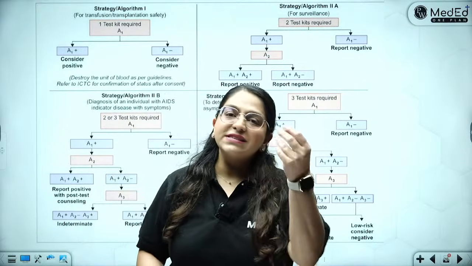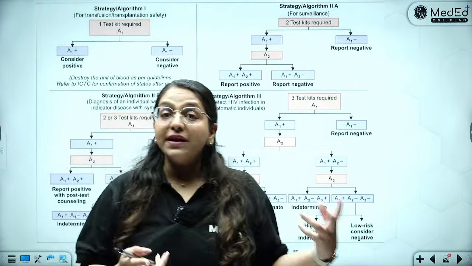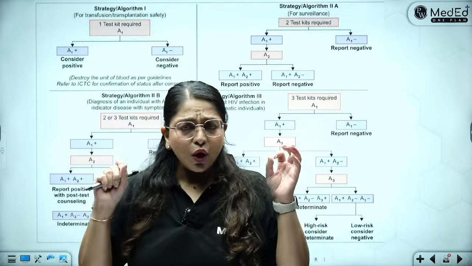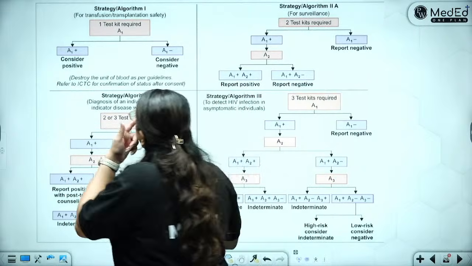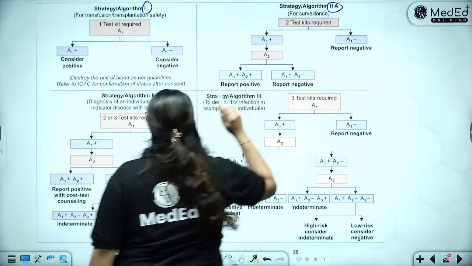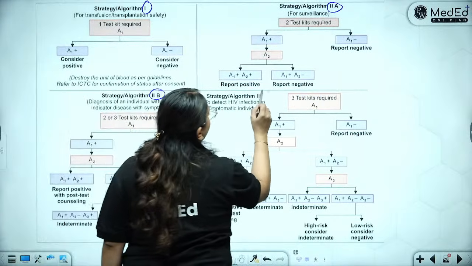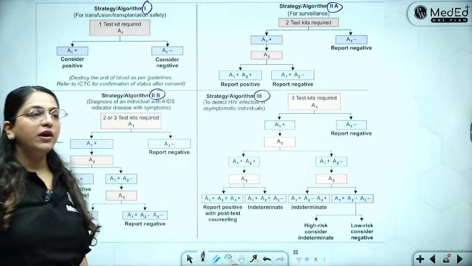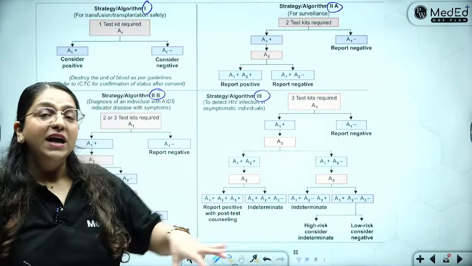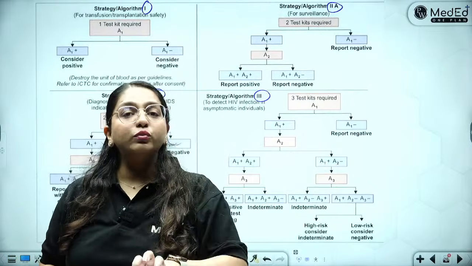Should you only use a single kit? Should you use 2 kits? Should you use 3 kits? It all depends upon what you are trying to do. So you have algorithm 1, algorithm 2A, algorithm 2B, and algorithm 3. It is not 1, 2, 3, 4. Yes, we all hate this diagram, but I'm going to simplify it for you. It is 1, 2A, 2B, and 3.